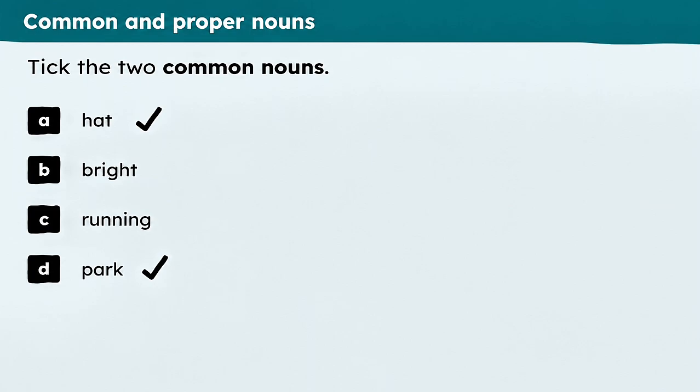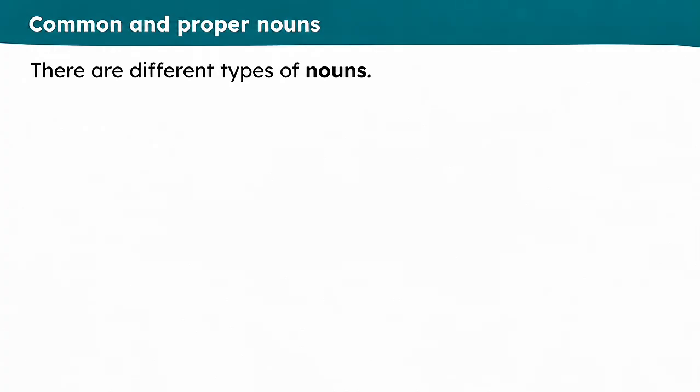Well done if you pointed to hat and park. The word bright is actually a describing word to describe something, and running is something that we do. Hat and park are both nouns. A hat is a thing and a park is a place, and they are common nouns. Well done. So, we have looked at our common nouns.